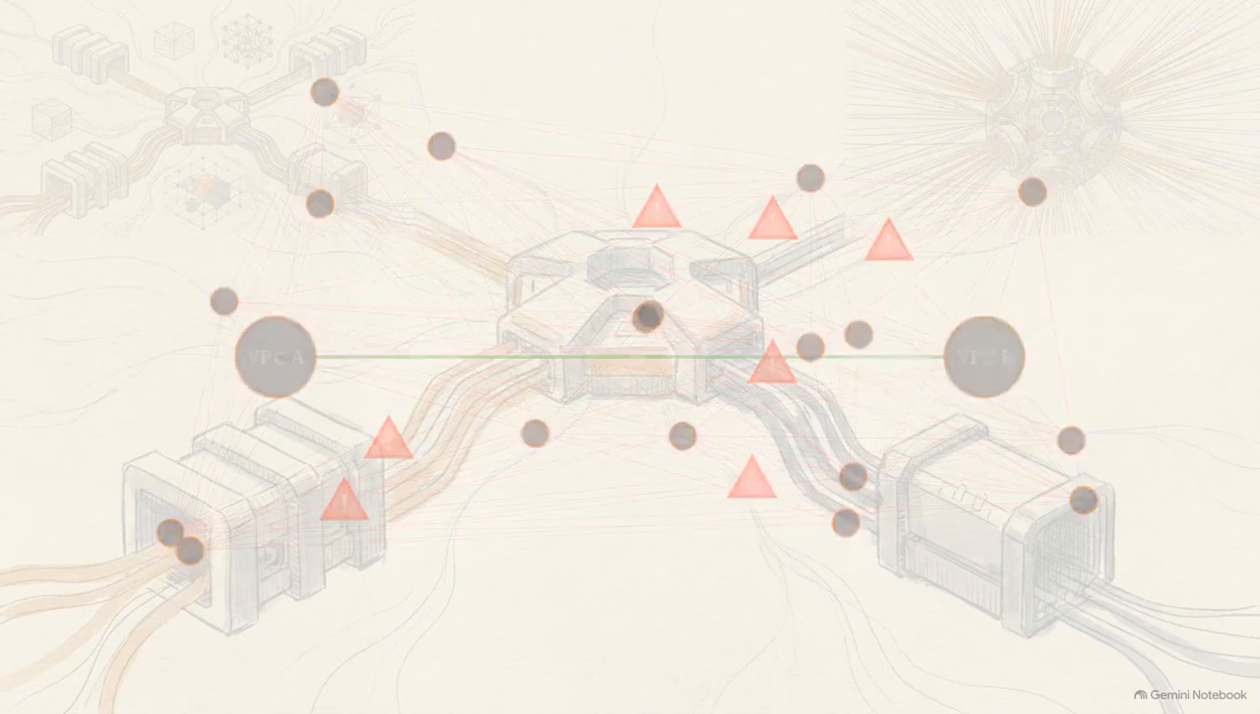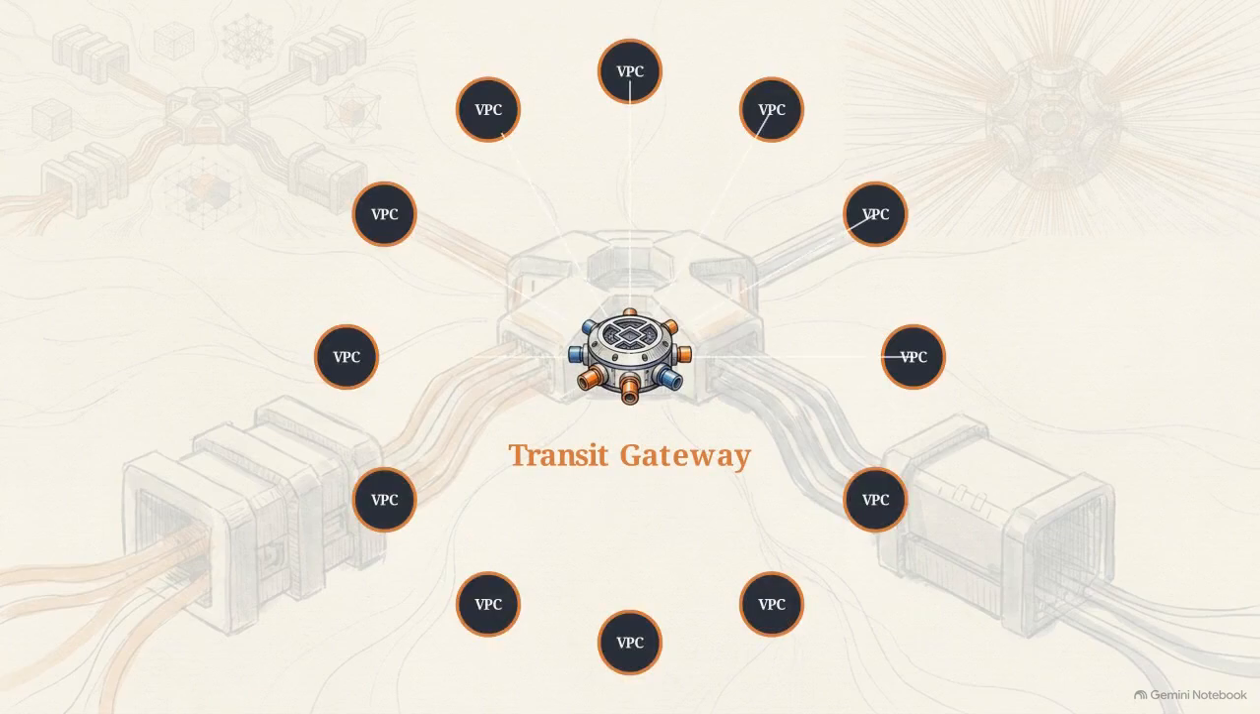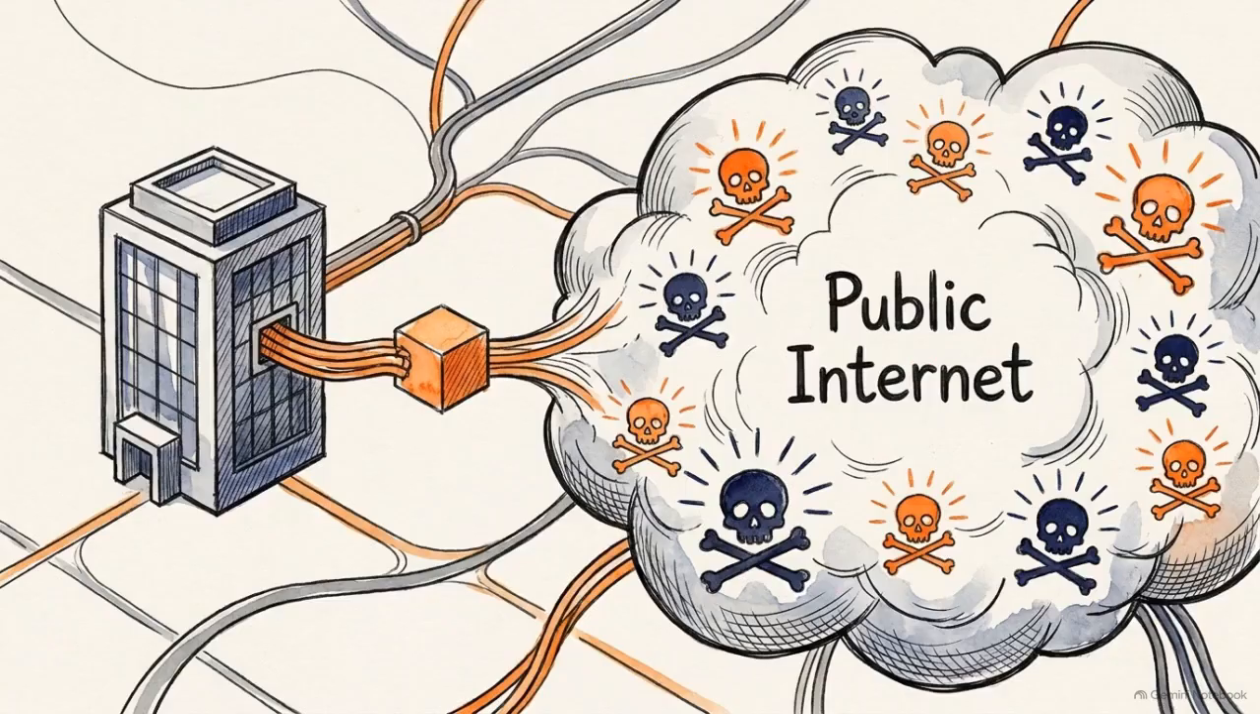Notice how the chaotic web of peering lines is deleted and replaced by a central transit gateway hub. This gateway functions as the core routing engine for the entire infrastructure. It neatly connects thousands of VPCs, meaning a new VPC only requires one single connection to the gateway to access the entire network.